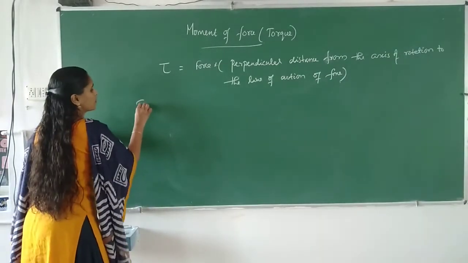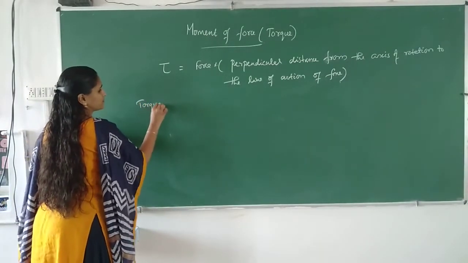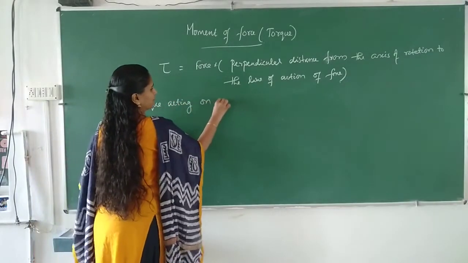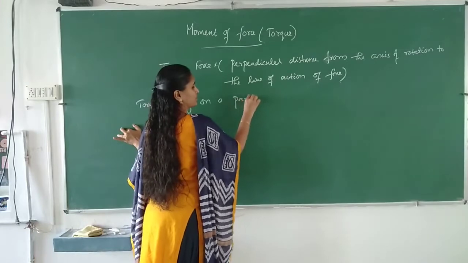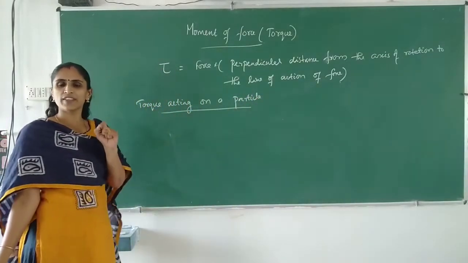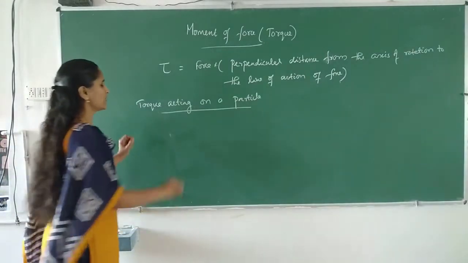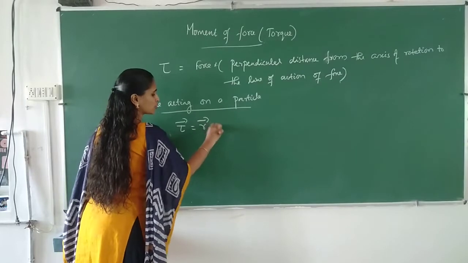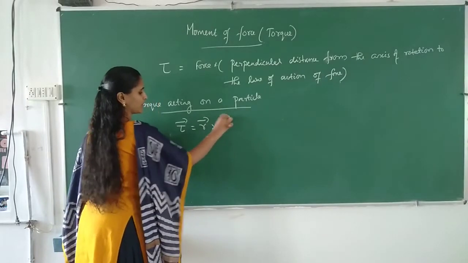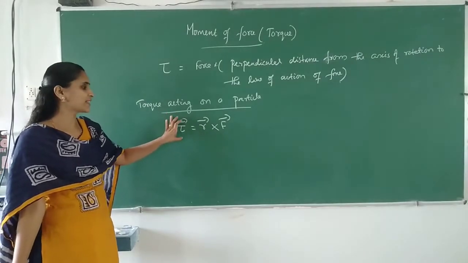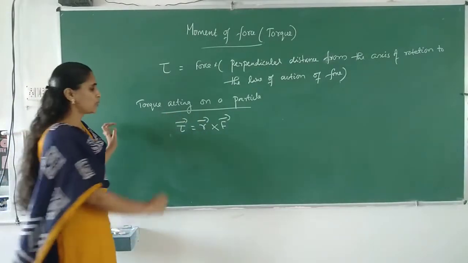Torque acting on a particle. In the case of a particle, we can define torque as torque is equal to R cross F. Torque is a vector quantity. It is defined as R cross F. What is R?